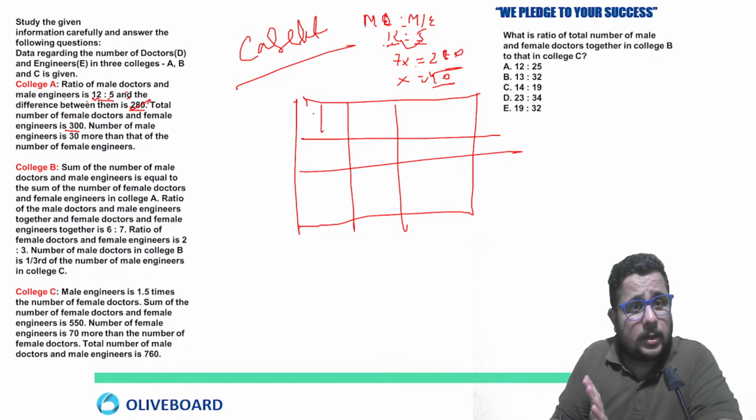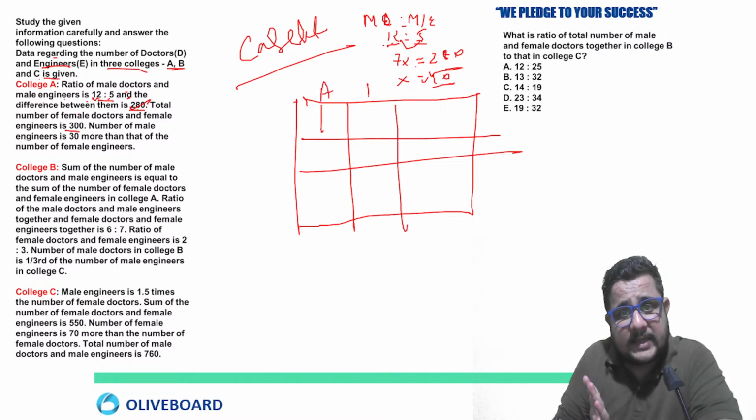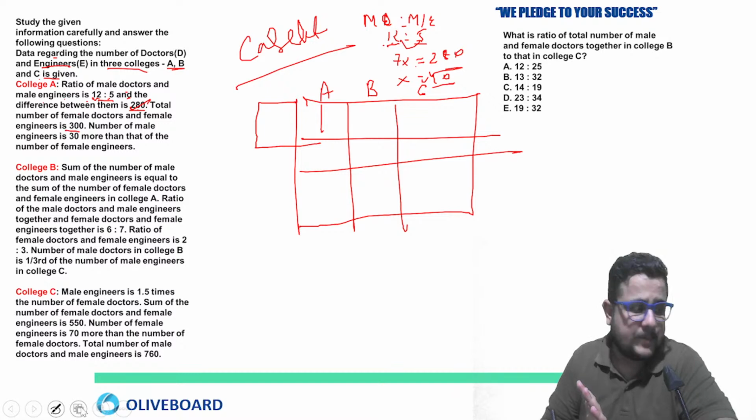Okay, 3 colleges, with data regarding the number of doctors and engineers in 3 colleges A, B and C given. First we will talk about A, then about B, then about C. We will need some more space here.